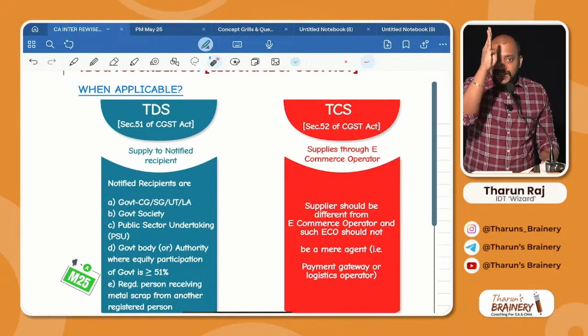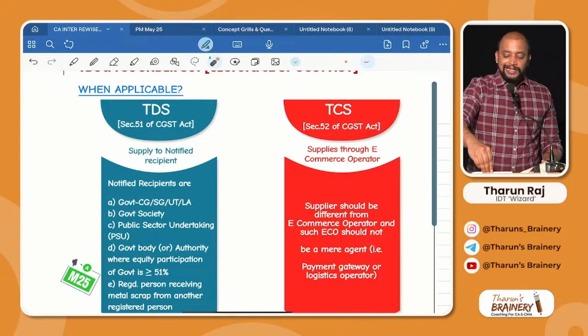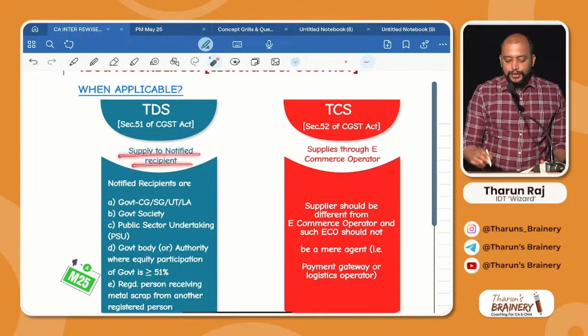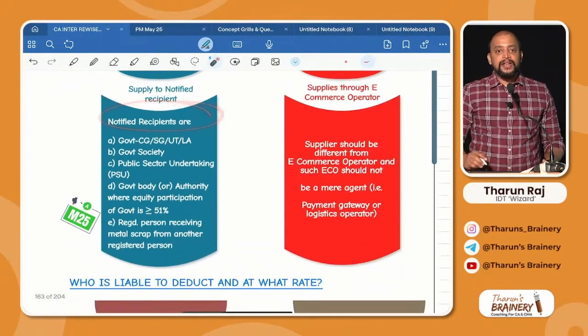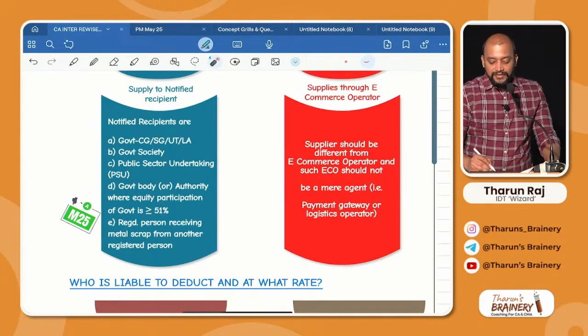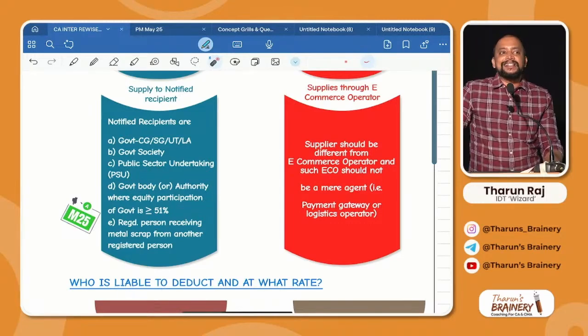First focus on TDS computation. When TDS is applicable as per section 51 whenever we are supplying to a notified recipient. Who are those notified recipients? Government and its family members.